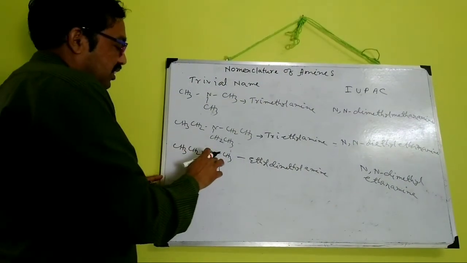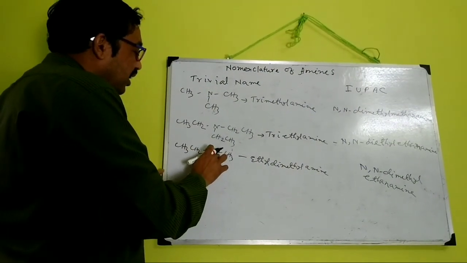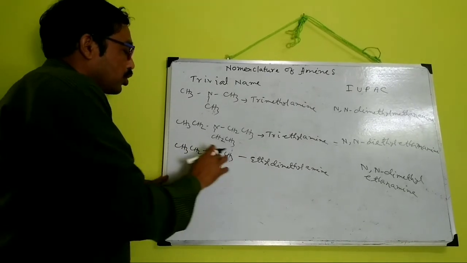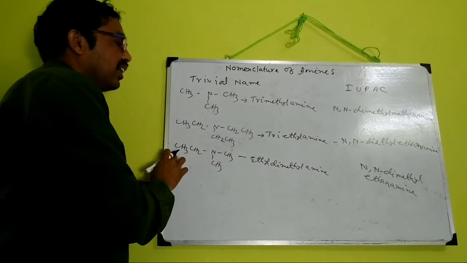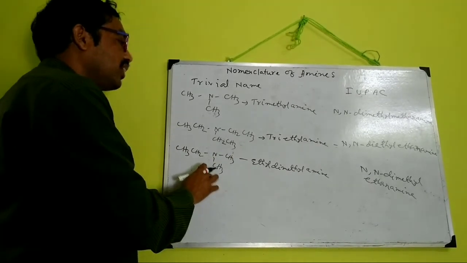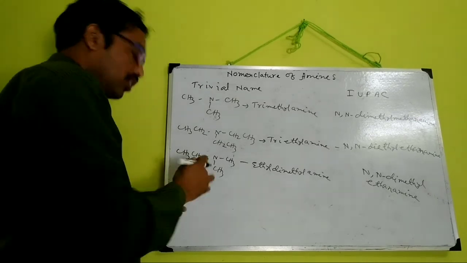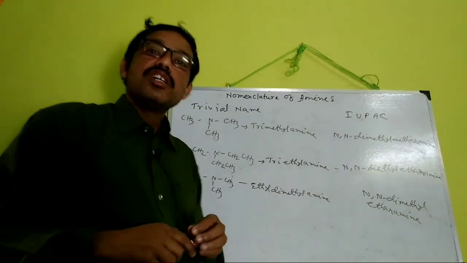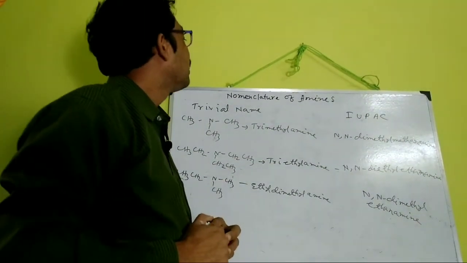And for (CH3)2NCH2CH3, that is 2 methyl and 1 ethyl, it will be named N,N-dimethylethanamine. So students, you have learned about the naming of amines.